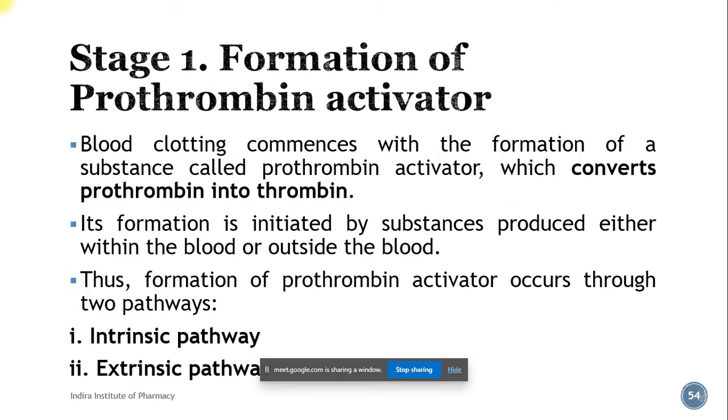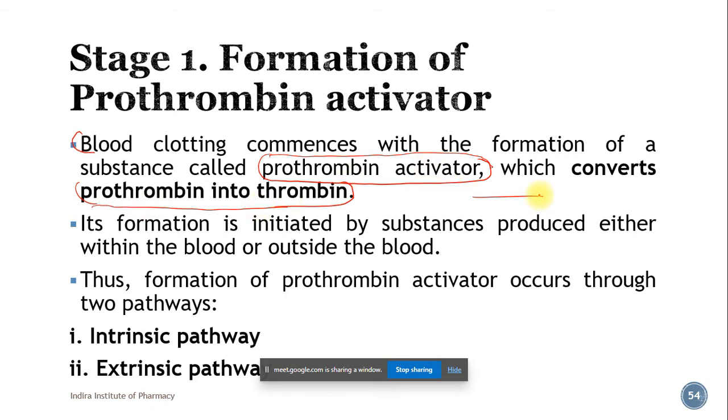So let's see stage 1, the formation of prothrombin activator. Blood clotting commences with formation of a substance called prothrombin activator. For blood clotting to happen, what we require is that prothrombin activator. It converts prothrombin into thrombin. So what is its function? That is conversion of prothrombin to thrombin.